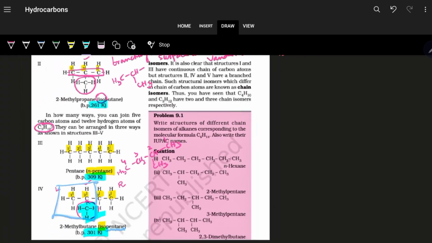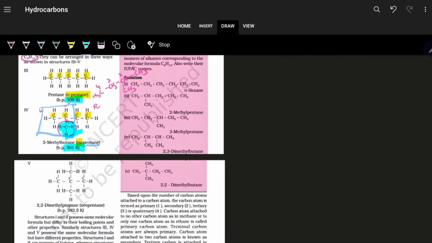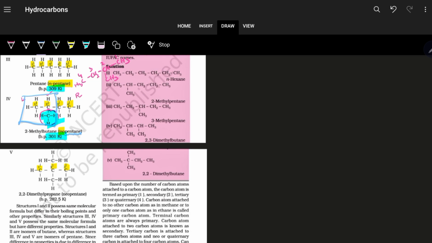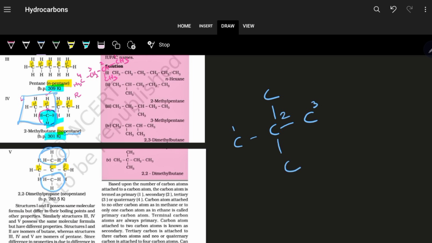Now here we can see another type of isomer. For pentane, you reduce the number of carbon atoms in the chain. Previously you kept 4, now you keep 3 carbon atoms, and the fourth and fifth can be kept as branching like this: 1, 2, 3, 4 and 5. When you number it, you number 1, 2, 3, or 1, 2, 3, it's the same thing.